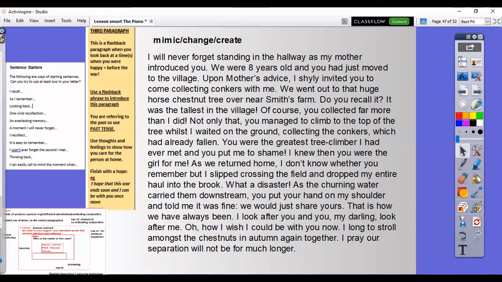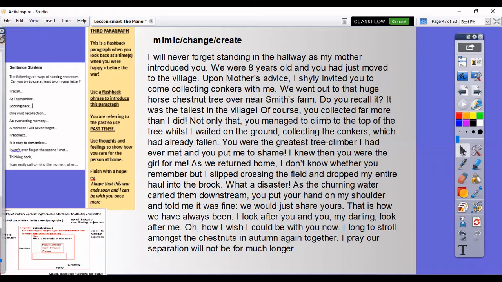As the churning water carried them downstream, you put your hand on my shoulder and told me it was fine. We would just share yours. That is how we have always been. I look after you, and you, my darling, look after me. Oh, how I wish I could be with you now. I long to stroll among the chestnuts in autumn again together. I pray our separation will not be for much longer.